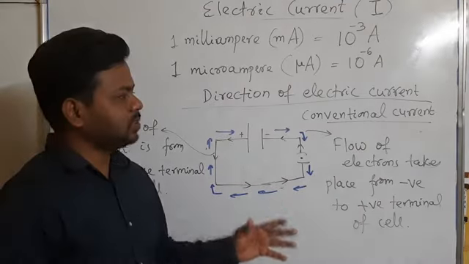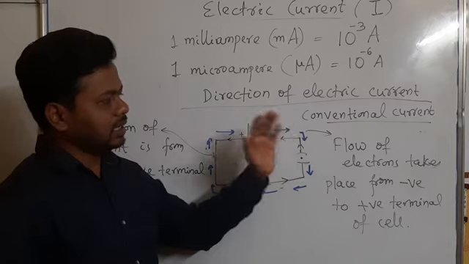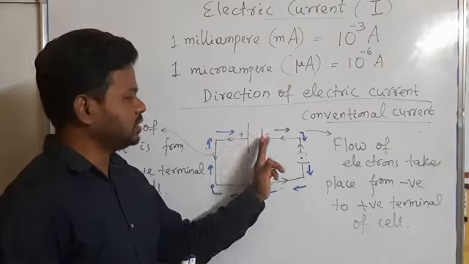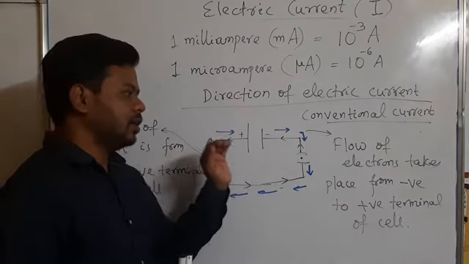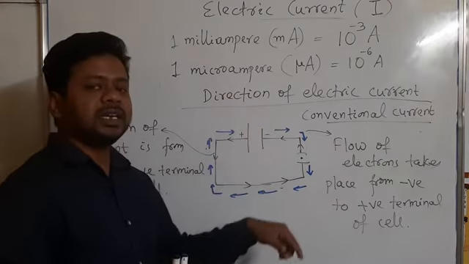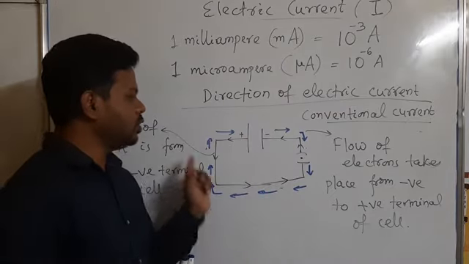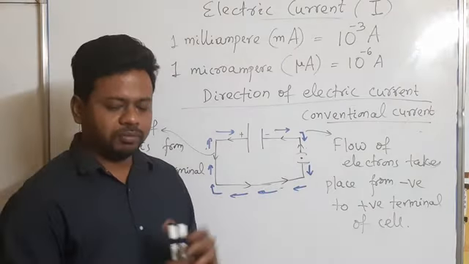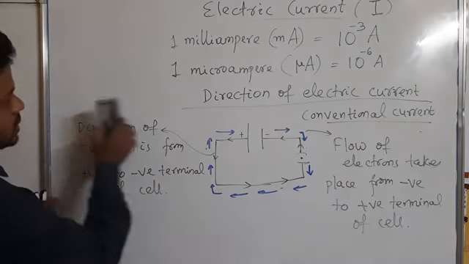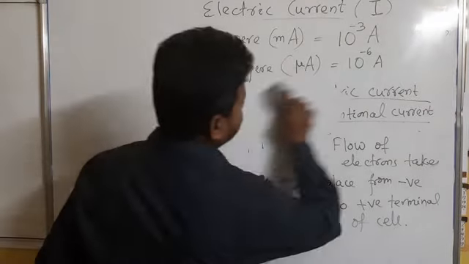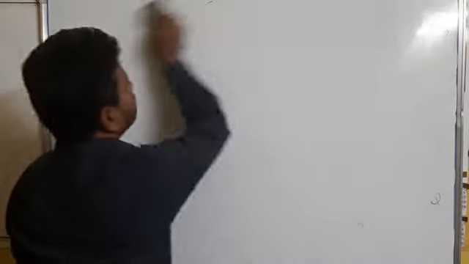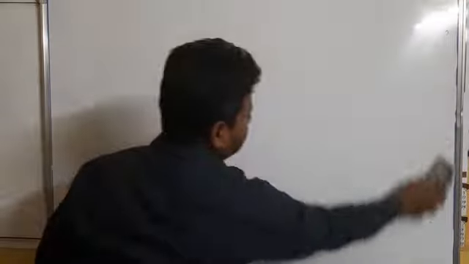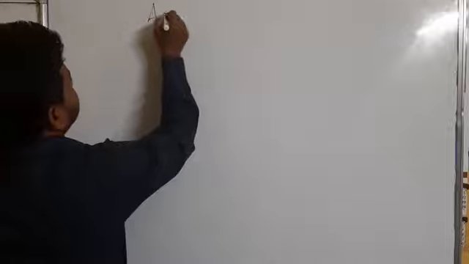So students, always remember the direction of conventional current is always from positive to negative terminal of the cell or battery in a circuit, and electrons always flow in the opposite direction of the current, that is from negative to positive terminal of a cell or battery. Okay, so this is the direction of electric current. Then we read about two instruments which are normally used to measure electric current. One is the ammeter.